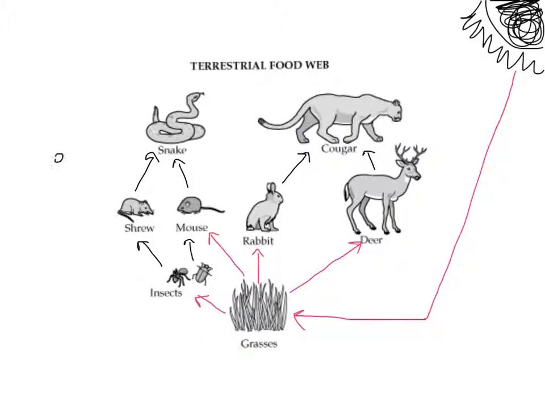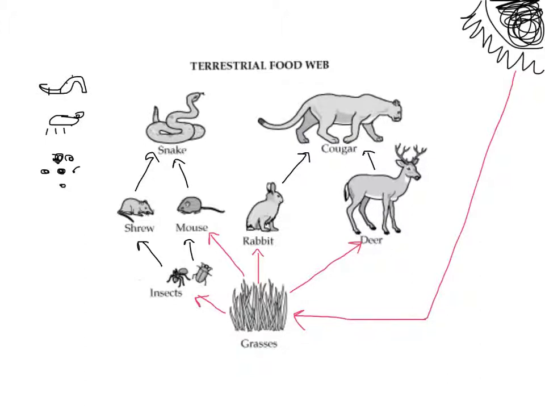And decomposers could be anything like bacteria. So these are my single-cell bacteria that I'm drawing here. They could be other insects. That's a terribly drawn insect, but it's an insect. Maybe worms. Worms are good decomposers.